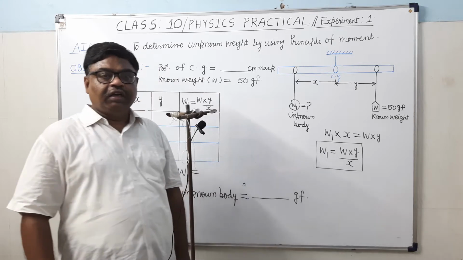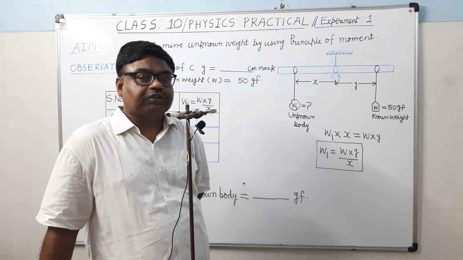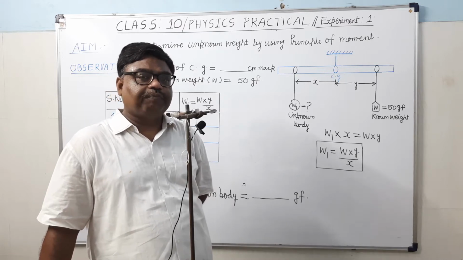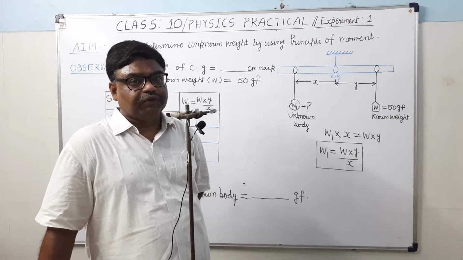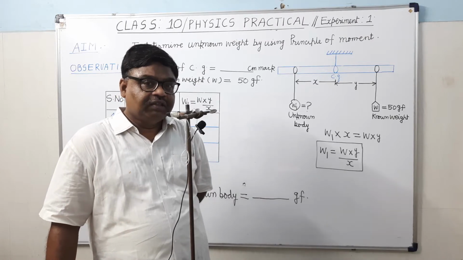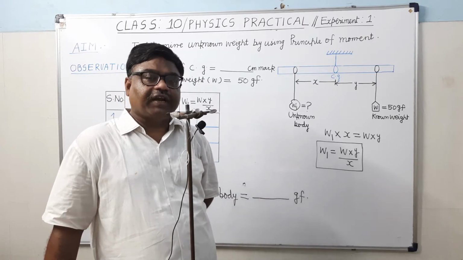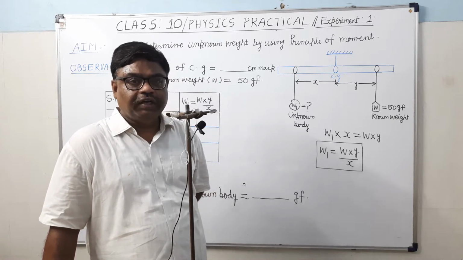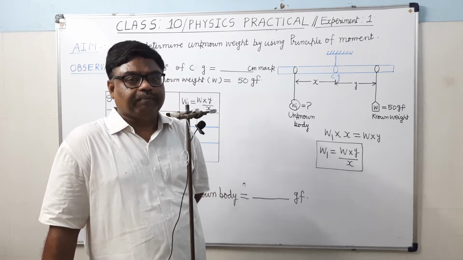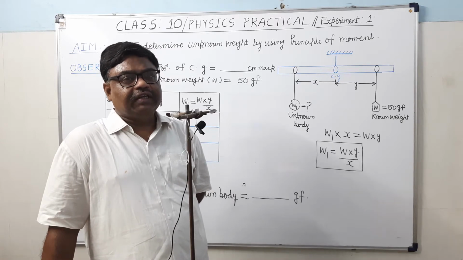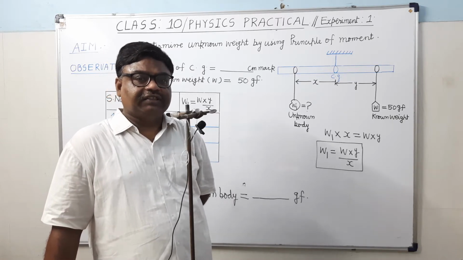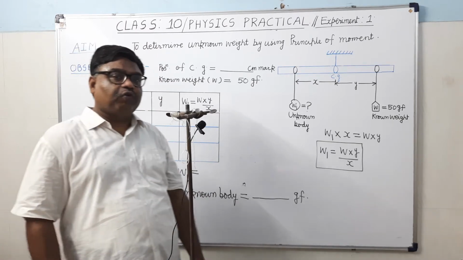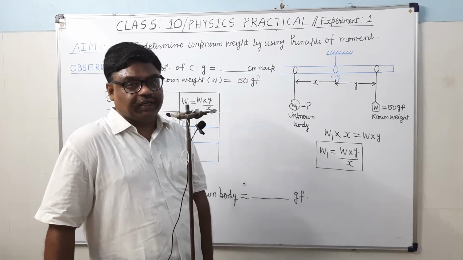As we know, only the torque can produce the turning effect. Only the moment of force can rotate a body which is free to rotate. So if a number of torques are acting on a rotating body which is free to rotate, and it is in equilibrium, here equilibrium means it is at rest. It is not rotating under the influence of those moments of forces.